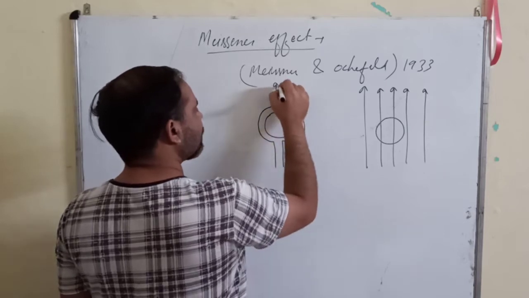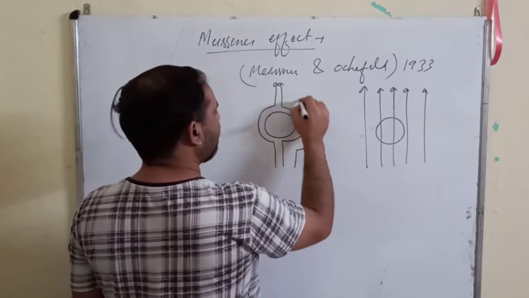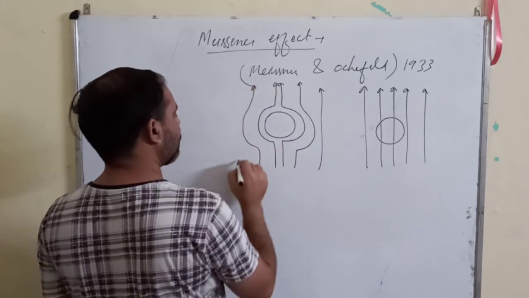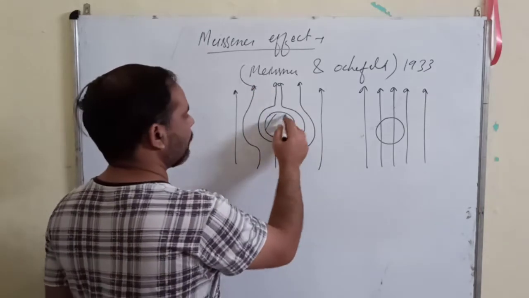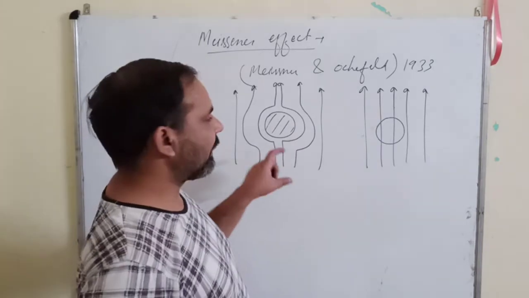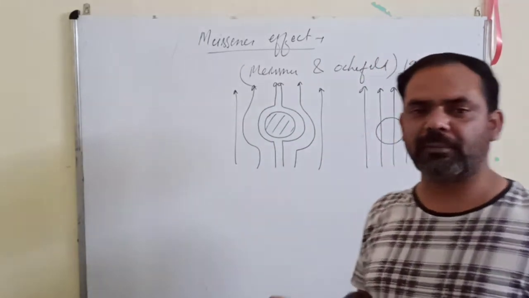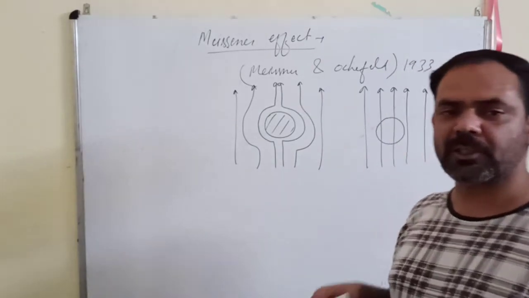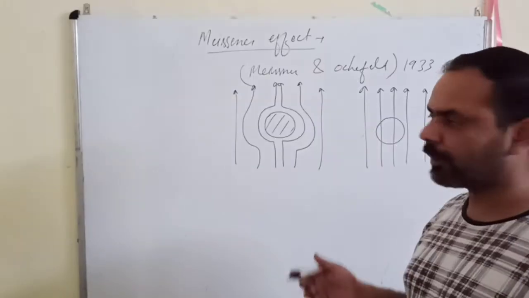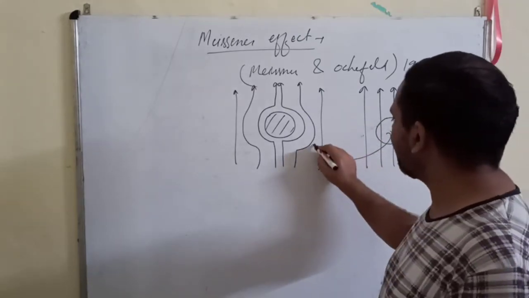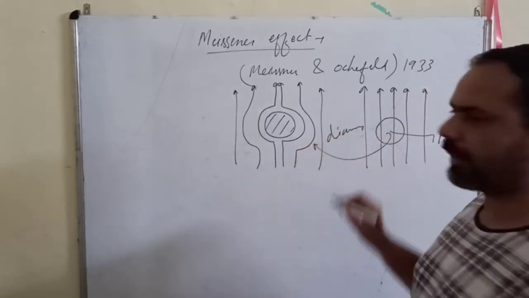The magnetic lines of force do not pass through this material. The superconductive nature of the material pushes away the magnetic field. It does this by generating its own magnetic field in the opposite direction, which means the paramagnetic material gets converted into a diamagnetic material.